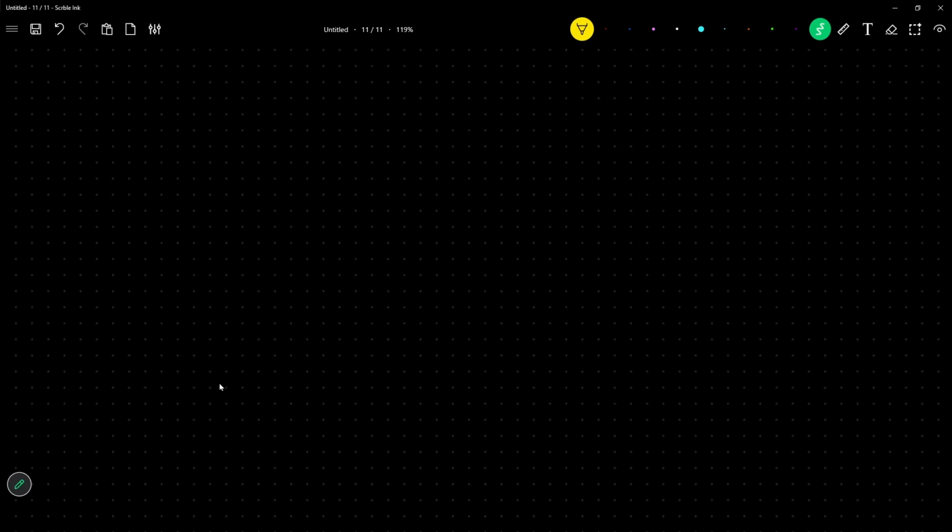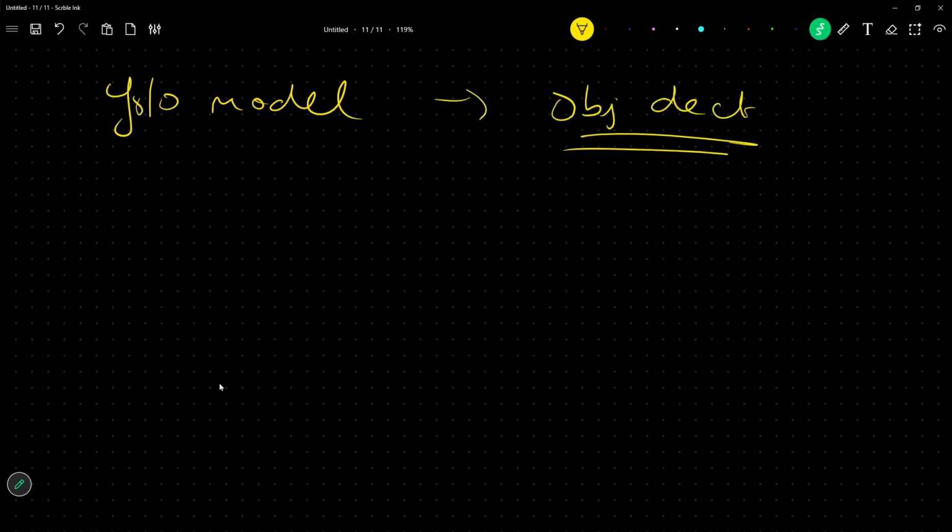Now I'm jumping to a use case. What if you have spent days training a YOLO model for object detection, and now your boss tells you, I need to run this object detection model on a mobile phone? You'll go crazy. You'll say, oh my God, how will I do it? Now, OpenCV was compatible everywhere because we were writing packages.